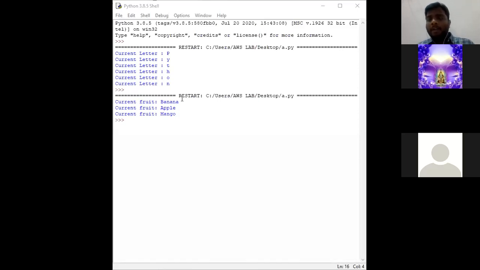What happened after mango in this sense? Our value has reached the last item in the sequence which we have given. So immediately after performing the last item, the interpreter comes out of the for loop. The for loop is going to be exited. Okay, clear everyone? Okay, next. Again, we shall go to the PPT.